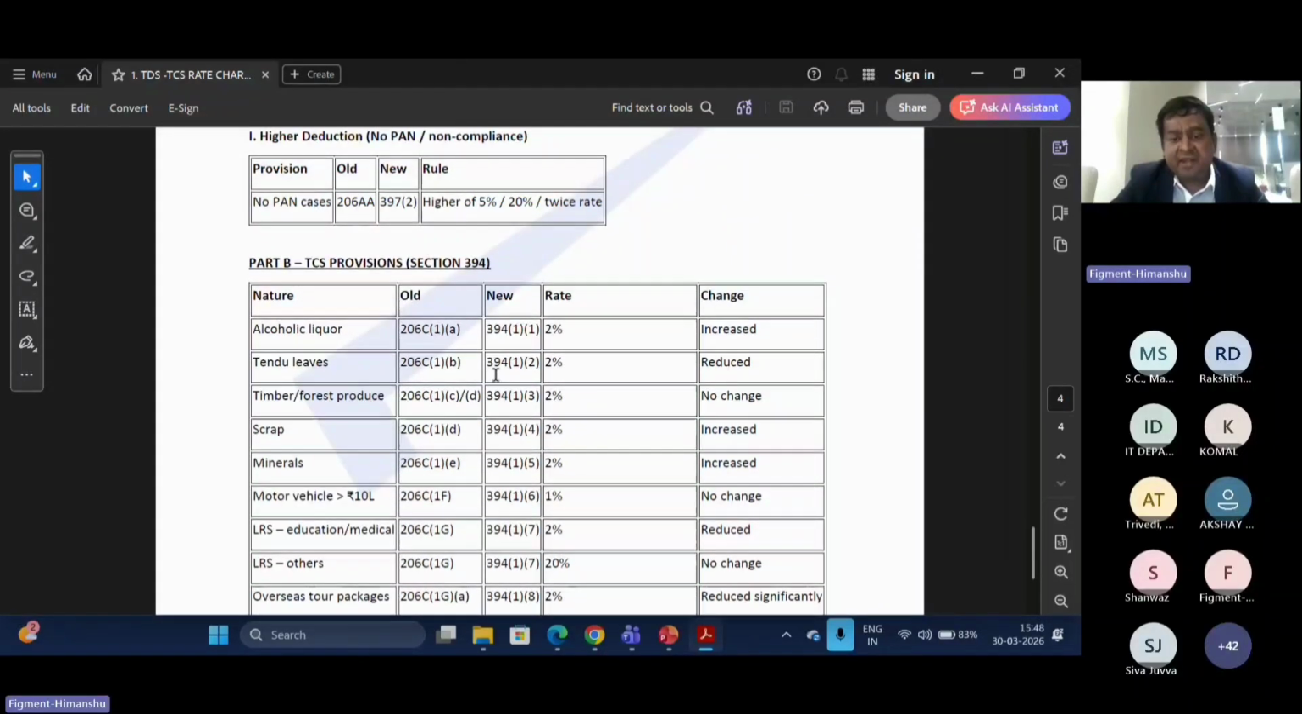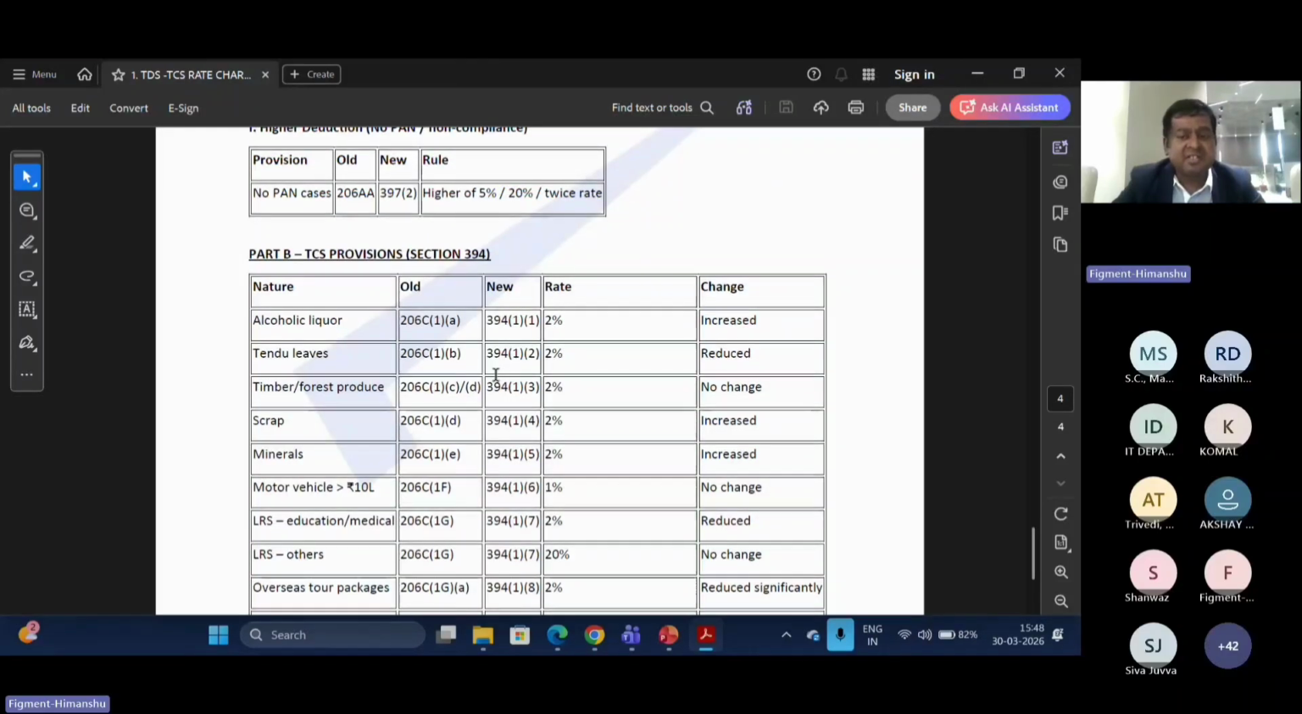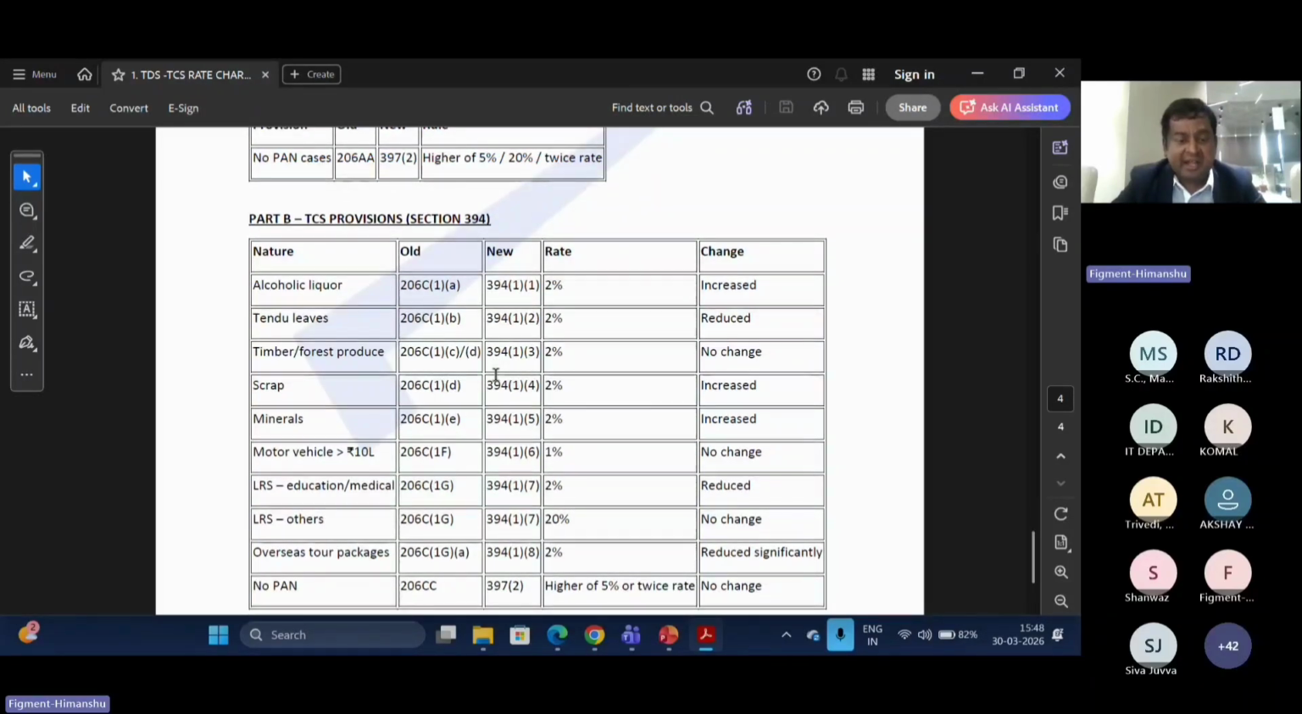Under the TCS, they have rationalized the taxation rates, right? Previously, there are 1%, 2%, 20%, 5%, separate rates. Right now, in almost all the sections, they have standardized the rate at 2%. For the scrap, Tendu leaves, alcoholic liquor. So for all the sections, they have rationalized the rate to 2%.